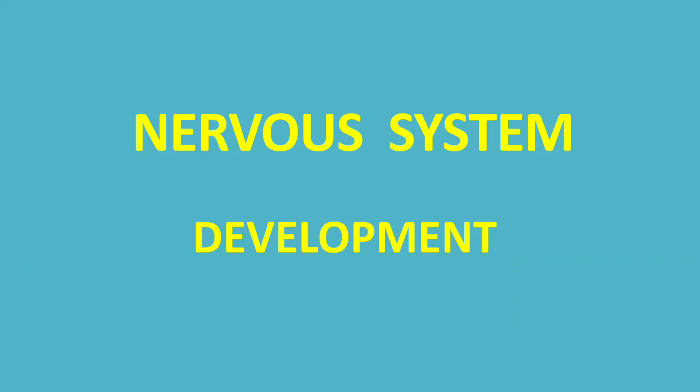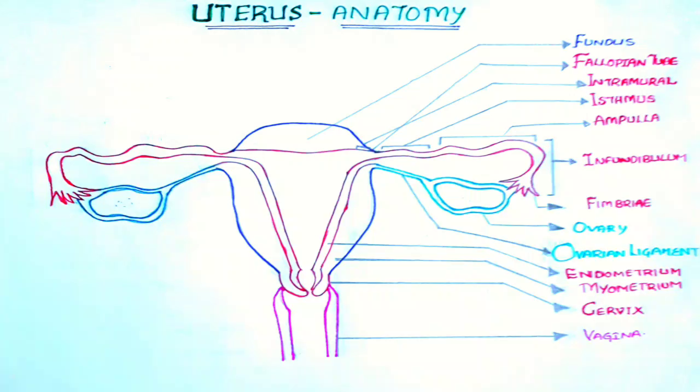The internal female reproductive organs consist of three parts: uterus, fallopian tubes and ovaries. Uterus in turn consists of fundus, body or corpus, cervix and cervical canal. The cervix protrudes into vagina. Fallopian tubes consist of mainly four parts. They are from medial to lateral, intramural, isthmus, ampulla and infundibulum.